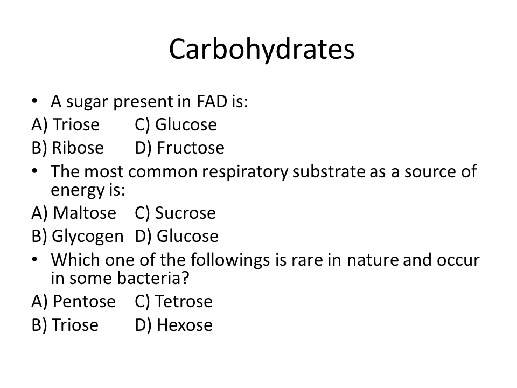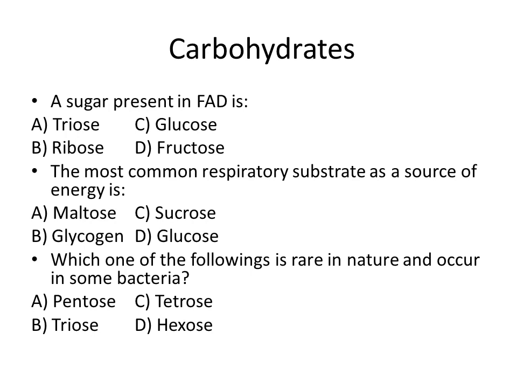Next, a sugar present in FAD, flavin adenine dinucleotide: triose, glucose, ribose, and fructose. So the right answer is B, ribose. The most common respiratory substrate as a source of energy is maltose, sucrose, glycogen, glucose. In this MCQ, the keyword is a source of energy which is used as a substrate. So the quick and instant energy source for the body is glucose. So the right answer is D.